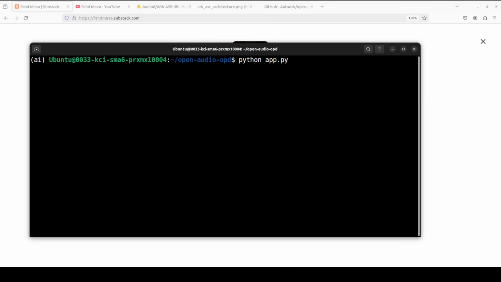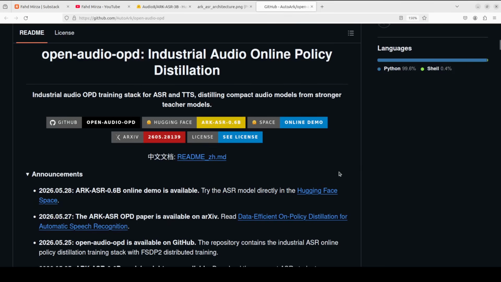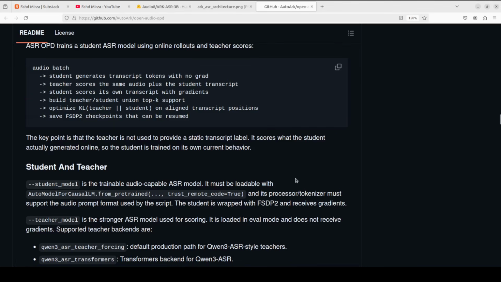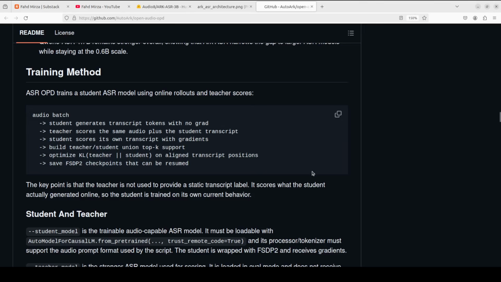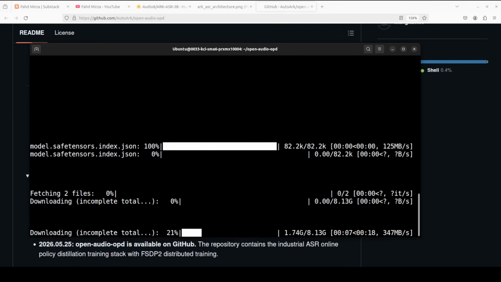So what I have done, I have just gone to their GitHub repo, and from there I have got this code and just put a Gradio interface on top of it. All the training code, inference code is there. So they have done wonderfully well in sharing all of these things. Let me launch this. And the first time when you run this, it downloads the model.